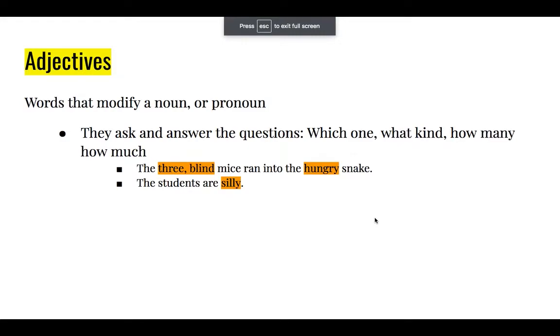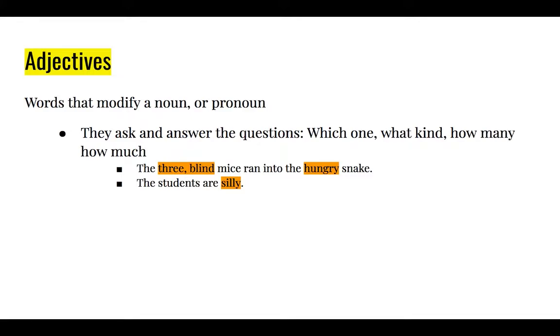Adjectives. Adjectives are words that modify a noun or pronoun. They ask and answer questions like which one, what kind, how many, how much. The 3 blind mice ran into the hungry snake. 3 modifies mice. Blind modifies mice. Hungry modifies snake. The students are silly. Silly goes back to students.